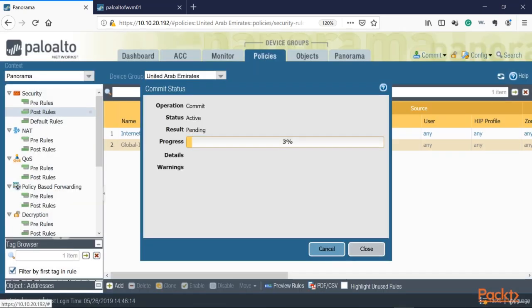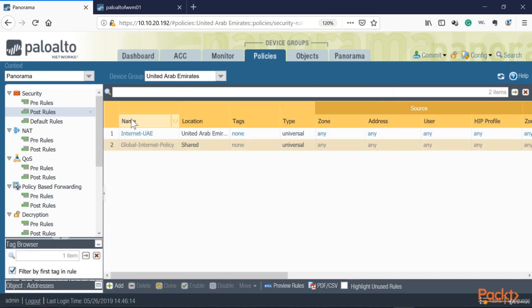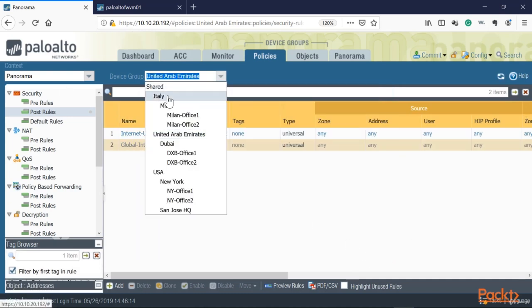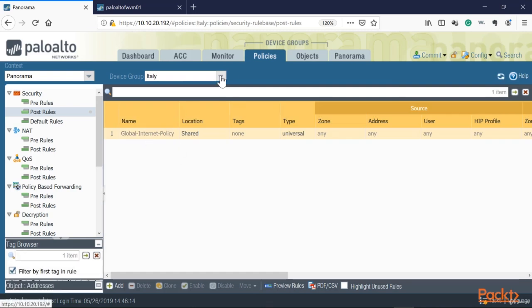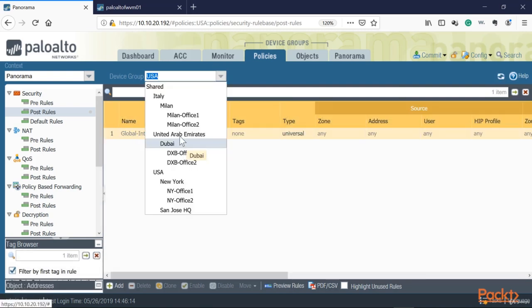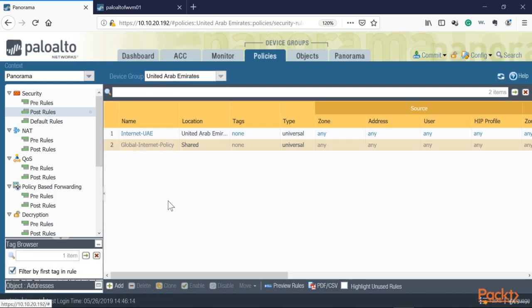Now I can have a specific policy applying only to the United Arab Emirates, but then everyone else will not have the same policy. So if I go back onto Italy, I should not have the policy. There you go. If I go to the USA, I don't have the policy. I am only applying the policy to the United Arab Emirates. And this is why it's very powerful, and it's something you definitely need to have if you have multiple sites and you want to make sure that all Palo Altos are consistent. And so there you have it.